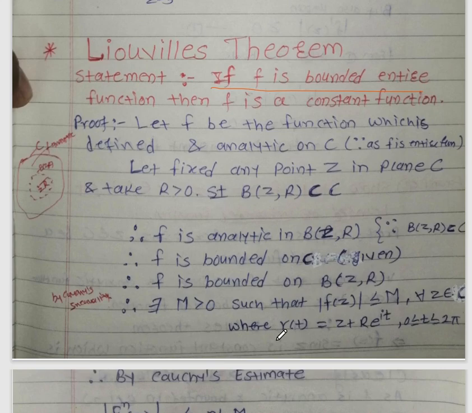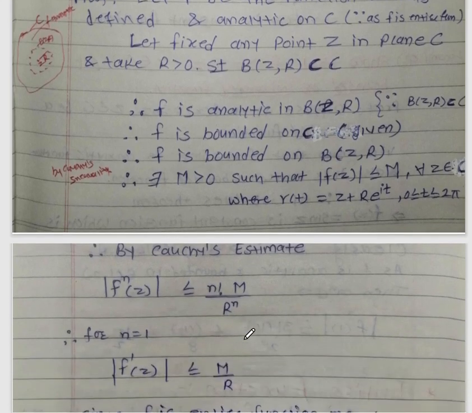So by the Cauchy inequality there exists a capital M greater than 0 such that mod f of z is less than or equal to capital M for every z belonging to C. Here the curve is gamma of t equal to z plus capital R e raised to power it, where z is the center and R is the radius, and t lies between 0 and 2 pi. So by using the Cauchy inequality we can prove this theorem.